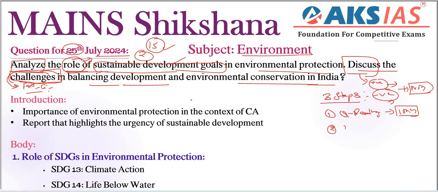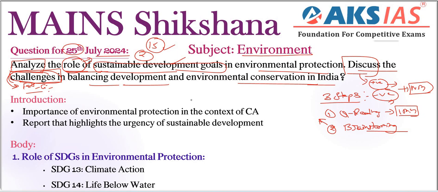Second important step is our brainstorming. Here we need to recall our important aspects related to our topic. So what is the topic? Sustainable development. We should at least know important information regarding the particular topic before writing our answer. Here brainstorming means we need to recall certain important information and also recent relevant examples, right?